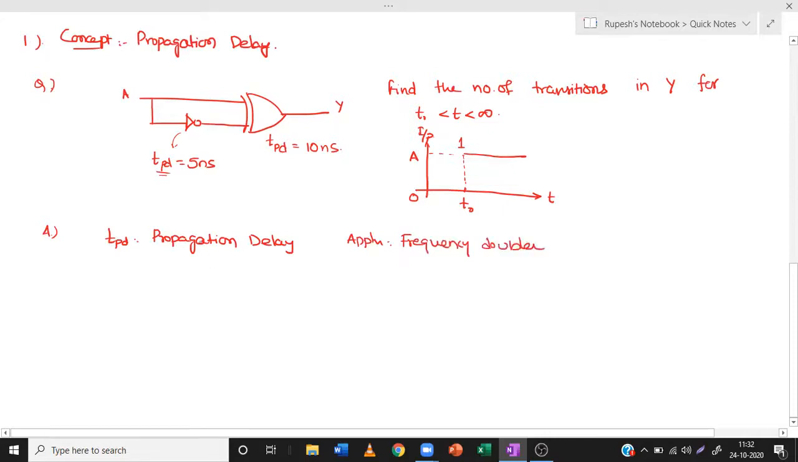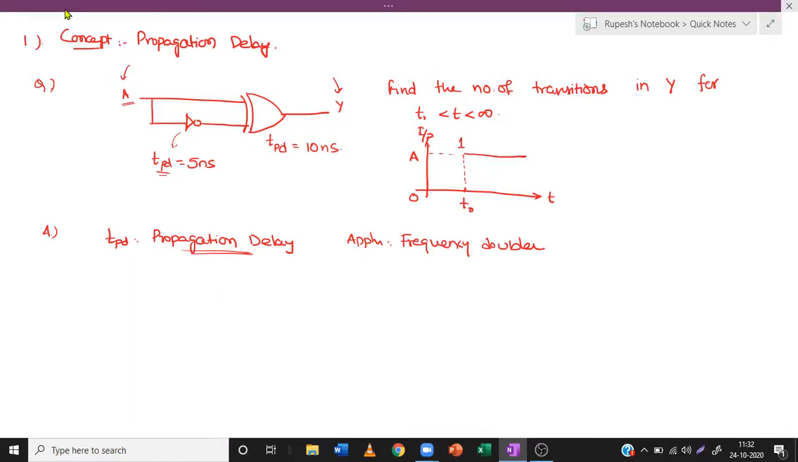What is the actual basis of propagation delay? Propagation means the propagation of input to the output. So here A is the input and Y is the output. And delay means the time gap between the propagation of input to the output. That delay is known as propagation delay. If you want to see an example, let us take this circuit.